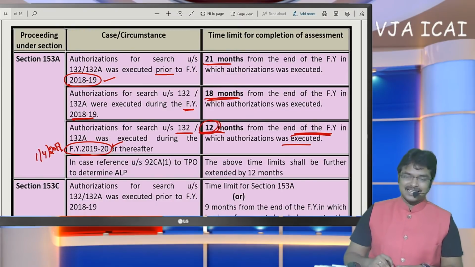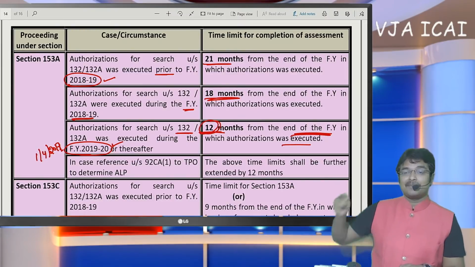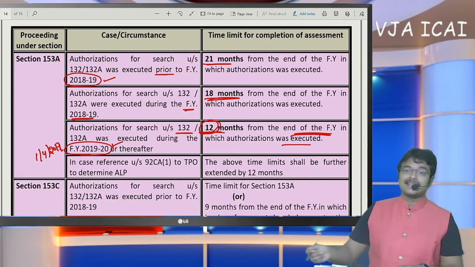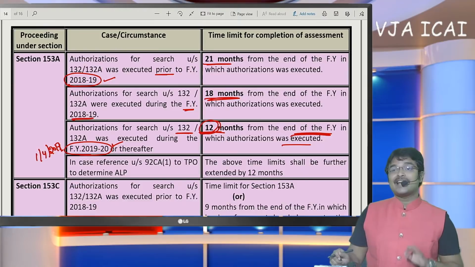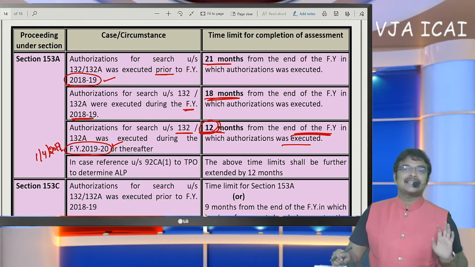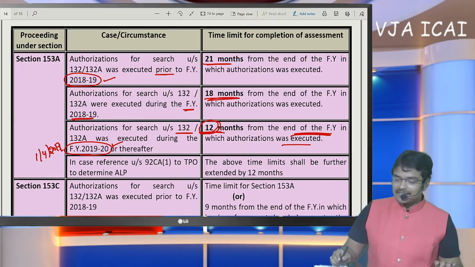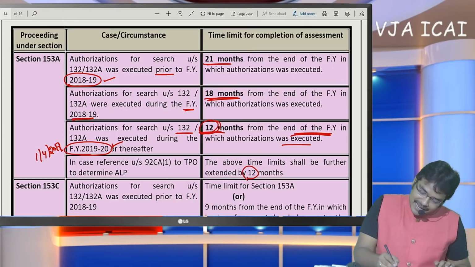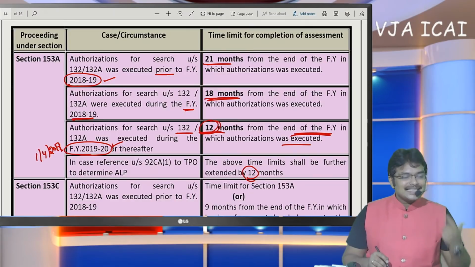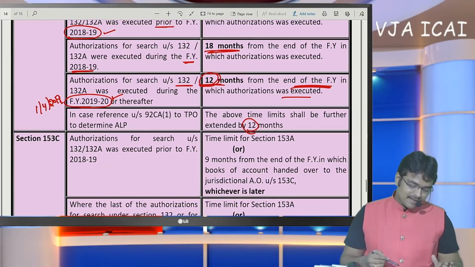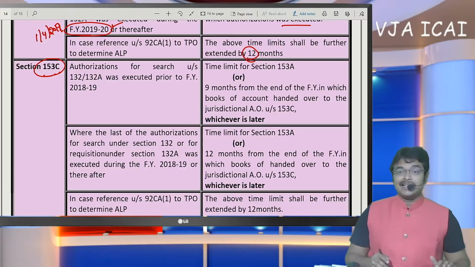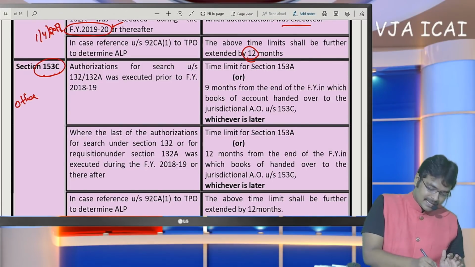If today the authorization is given, from this year ending, that means 31st March 2021, within 12 months, that means within 31st March 2022, this search assessment should be completed, is the conclusion. But if an international transaction exists, we are going to repeat this term again and again, if international transactions exist, an additional time limit of 12 months will be given. Okay. Next, 153C, that means assessment of other person.